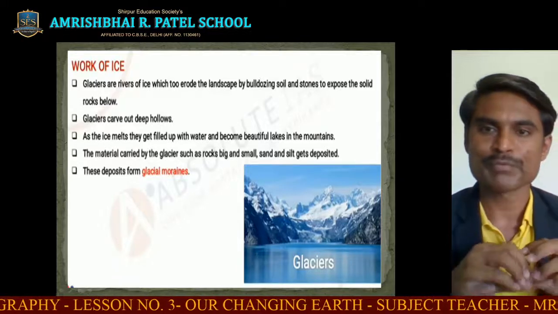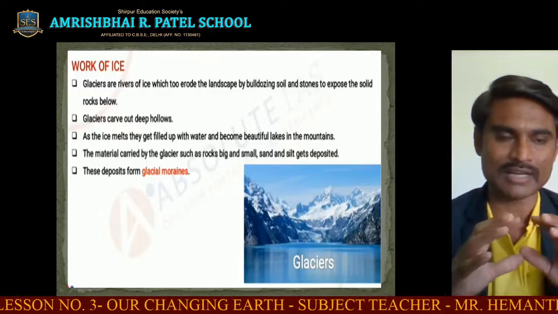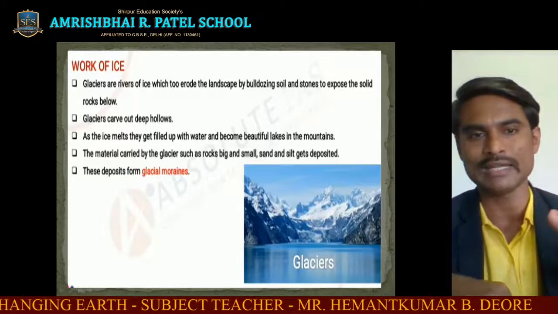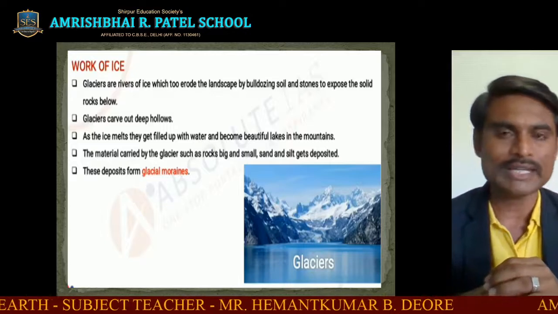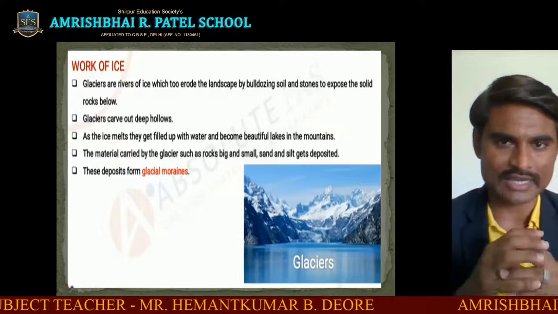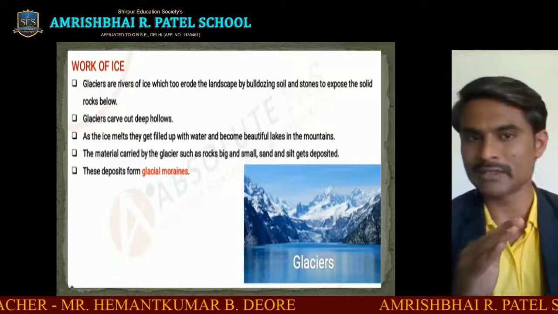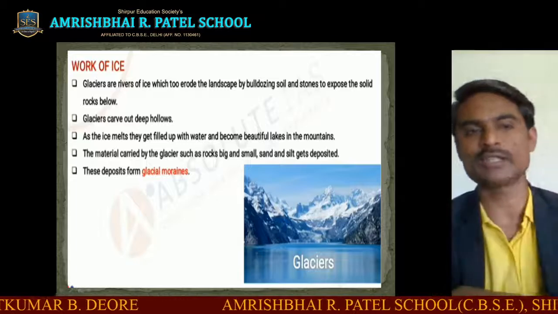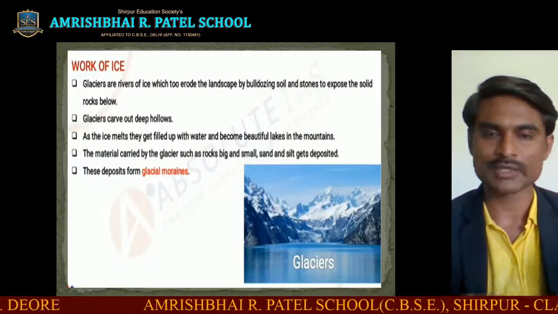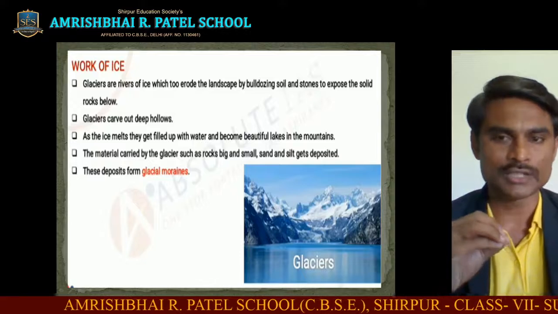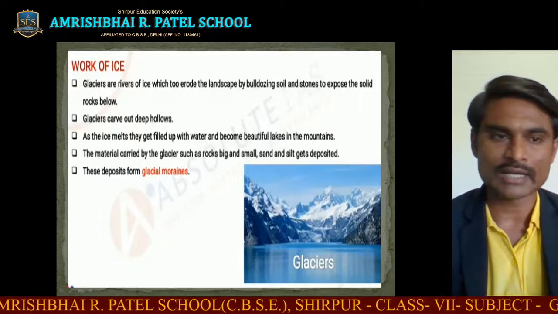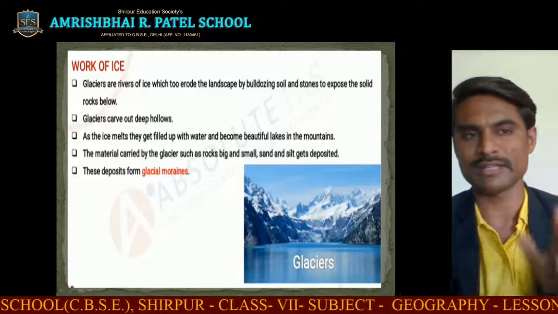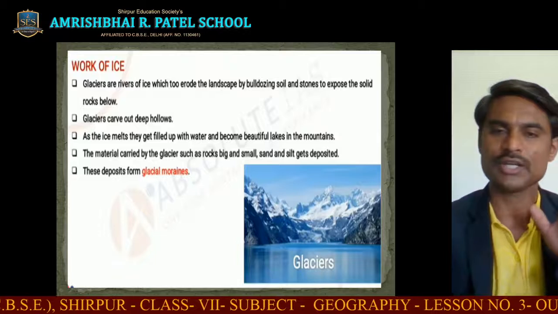When the ice of the glaciers melts, the hollows fill up with water, and this is how lakes form on the mountain side. The glaciers carry material such as big and small rocks. They carry sand and silt also, and they deposit it on the plains. These deposits are called glacial moraines. Wherever they deposit the eroded material, these are called glacial moraines.